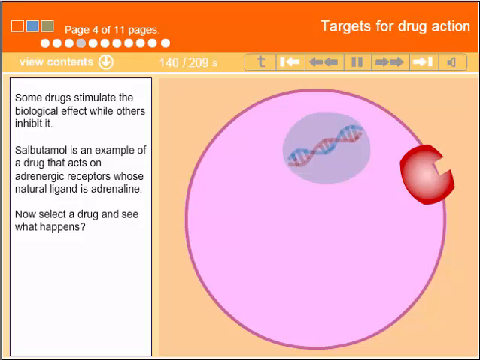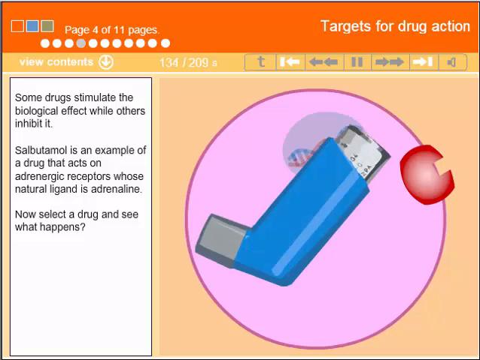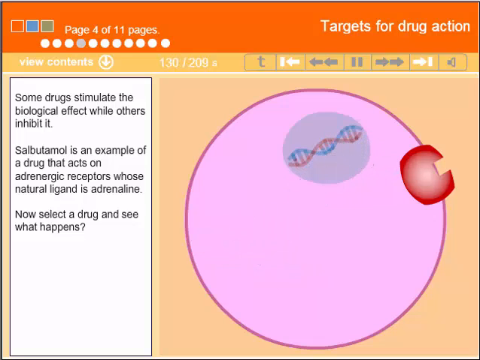Some drugs stimulate the biological effect, while others inhibit it. Salbutamol is an example of a drug that acts on adrenergic receptors, whose natural ligand is adrenaline. Now select a drug and see what happens.